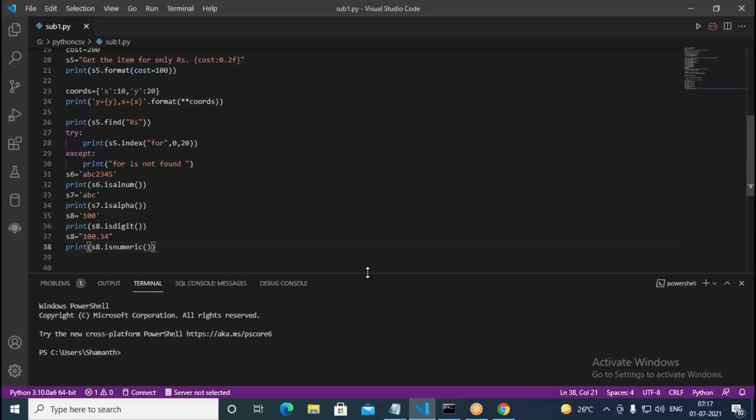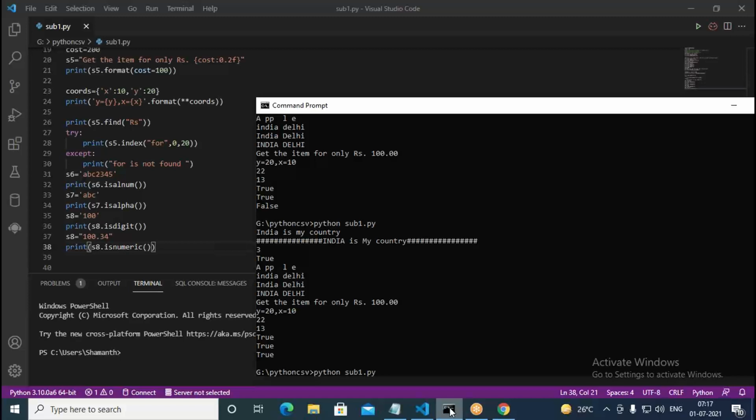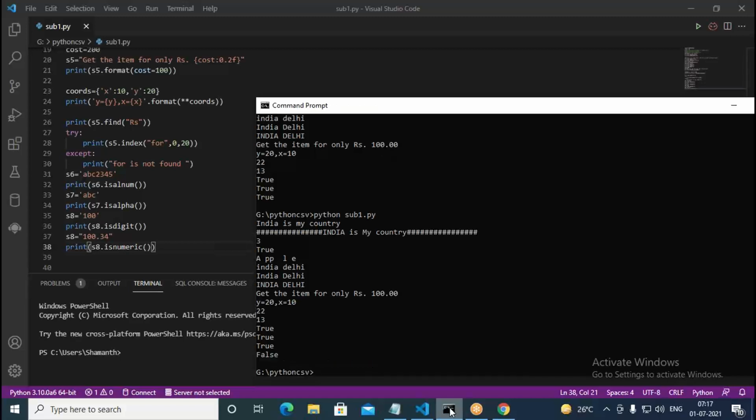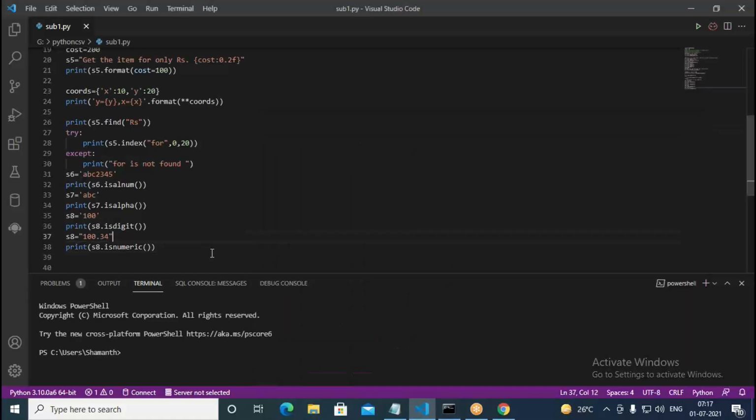Whether it is numeric or not, we can check. It says false. When you say numeric also, it says false, because it is a string 100.34. Now S9 equal to, I put 100.2, something like this. Now I put here S9 dot isnumeric.